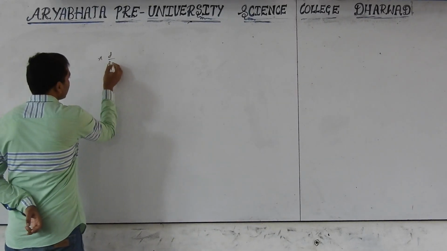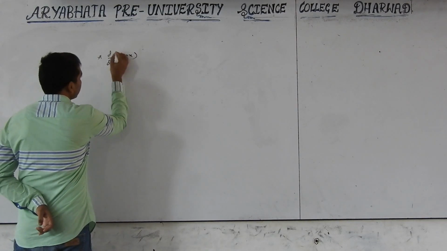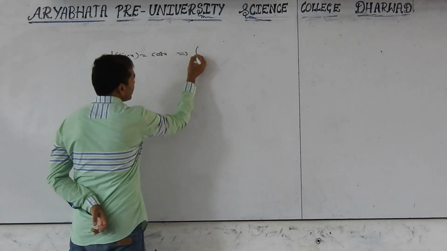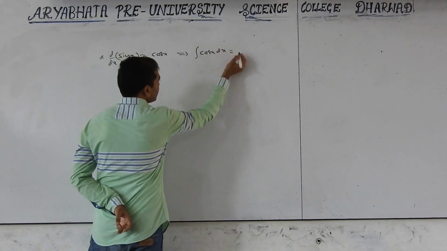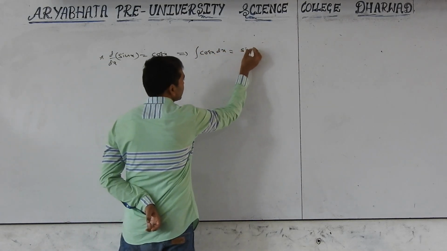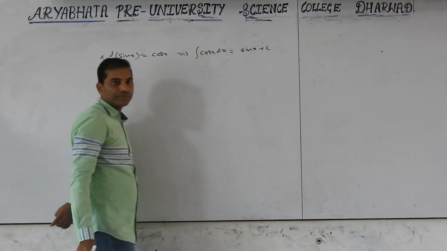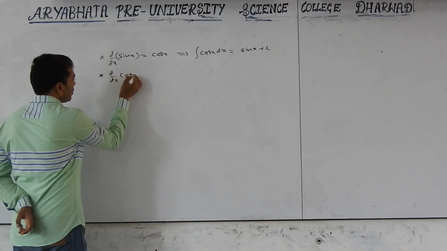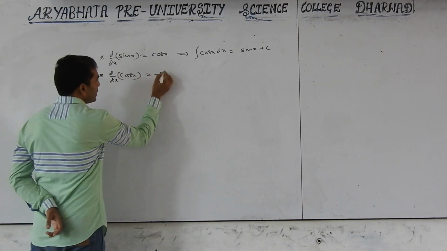Next, d by dx of sin x, differentiation is cos x. Then integration of cos x dx equals sin x plus c. d by dx of cos x equals minus sin x.